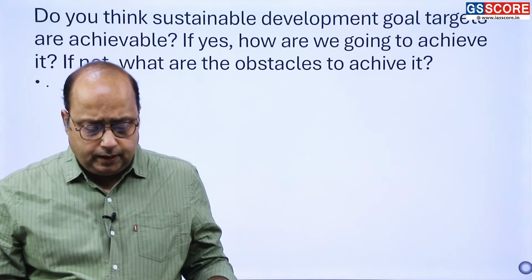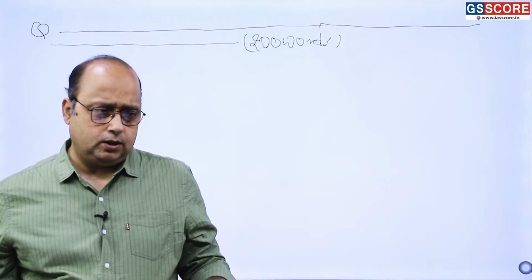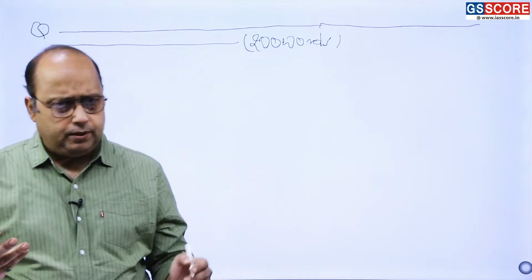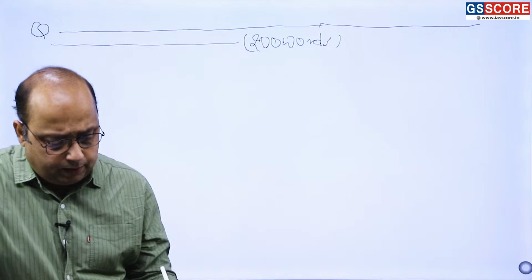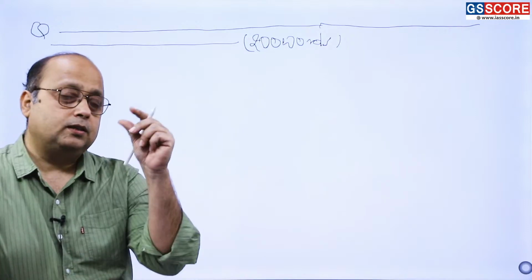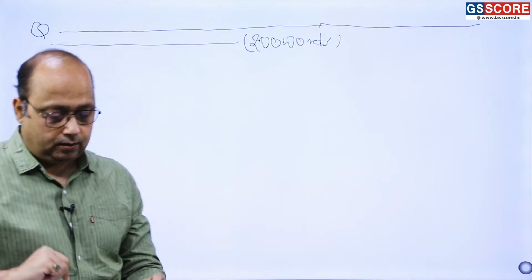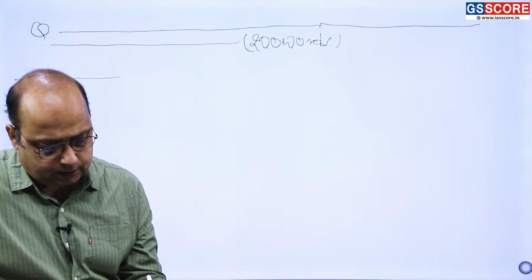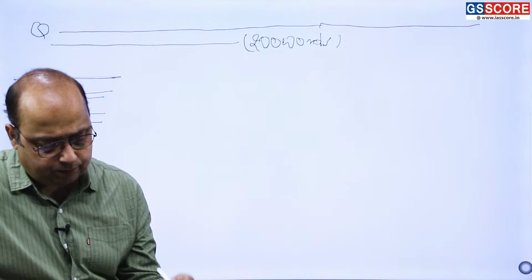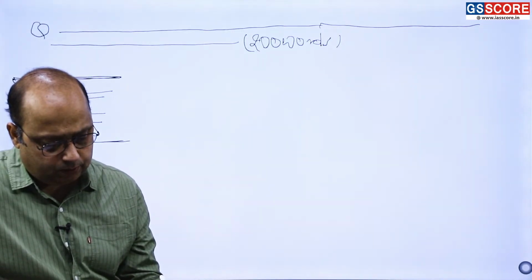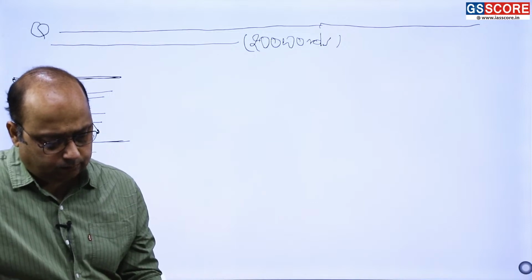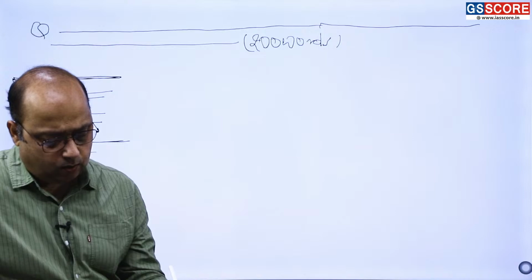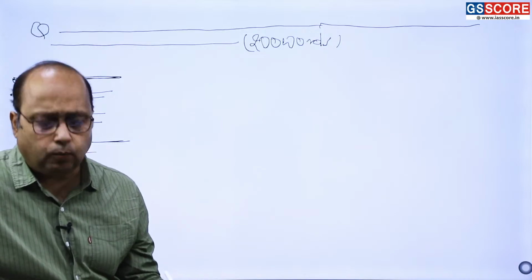So let us see, if you have to write an answer in 200 words, what would be the right way to write it? Anyways, you can write point wise or paragraph wise. Even if you are writing point wise, you need to have a macro heading, and on the basis of the heading you write. Suppose you have started an answer, you have a heading, and beyond this you make point 1, point 2, point 3. It means you need to have some heading first, and then within the heading you write point wise, one line, two lines at a time.